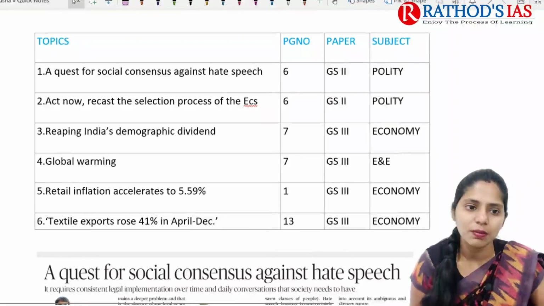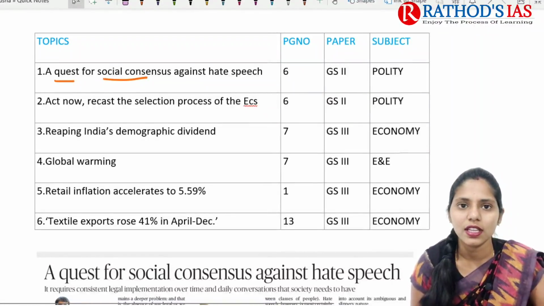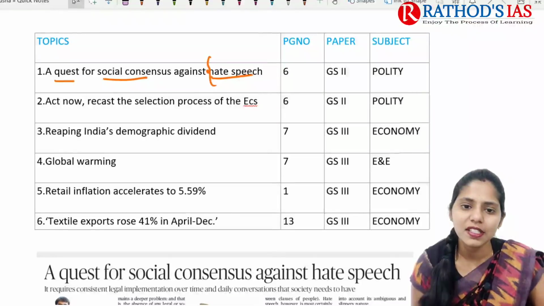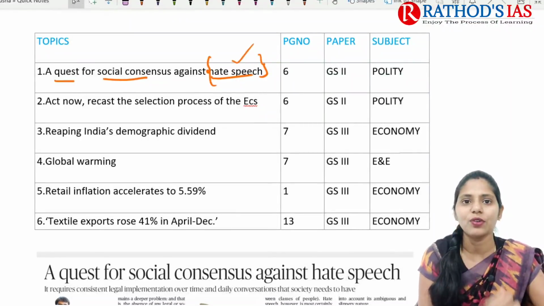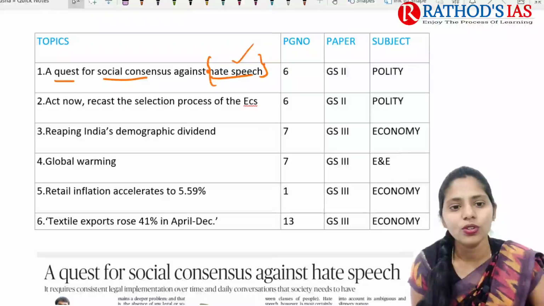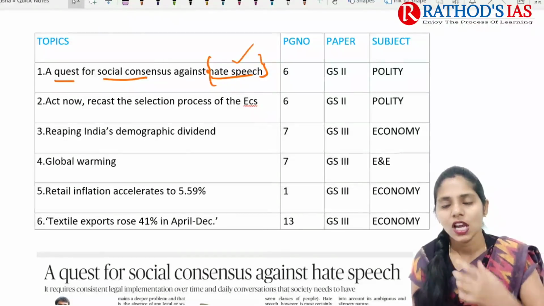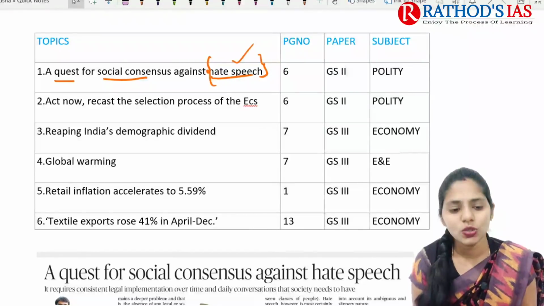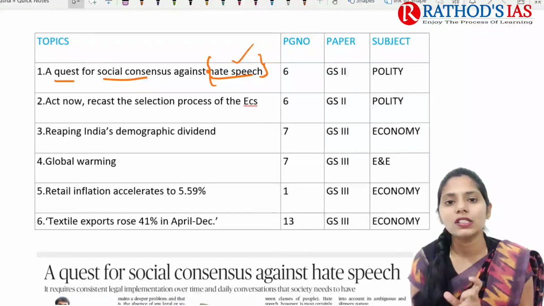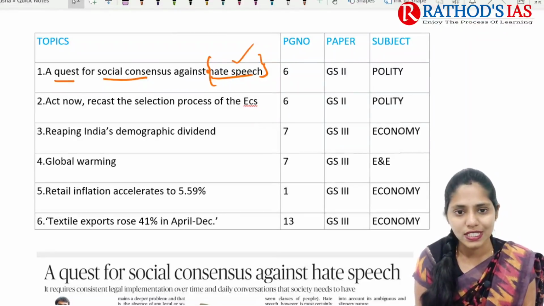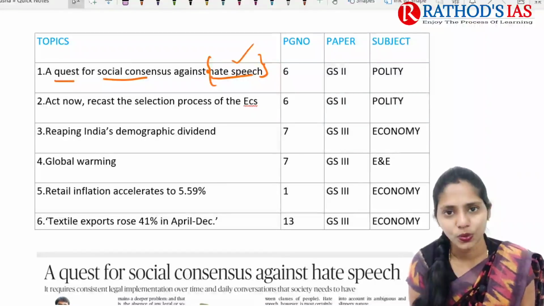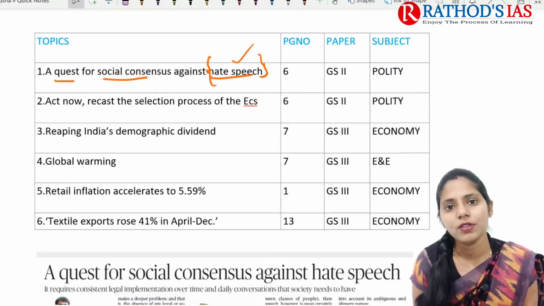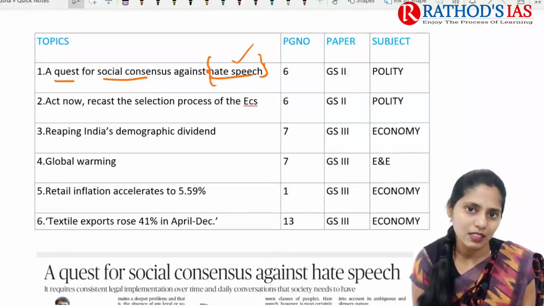So first topic, it is about a quest for social consensus against hate speech. Already in yesterday's lecture we had studied some brief background regarding this hate speech, and now we are going to see what are the lacking, so why we are not able to deal with this hate speech. In news we can see hate speech will be there here and there. One of the important things that we need to know here is what are the legal lacunae we can see in this hate speech. This topic is important from your polity point of view, which mainly comes under GS paper 2.